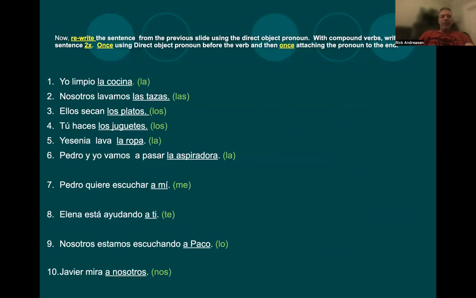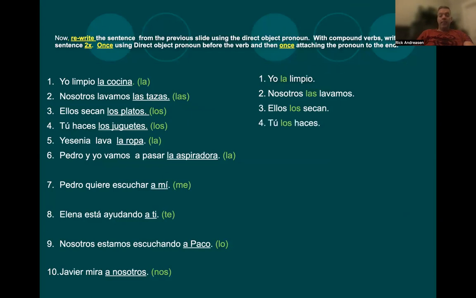Okay, muy bien. Número 1, yo limpio la cocina. Yo la limpio. Número 2, nosotros lavamos las tazas. Nosotros las lavamos. Número 3, ellos secan los platos. Ellos los secan. Número 4, tú haces los juguetes. Tú los haces. Número 5, Yesenia lava la ropa.